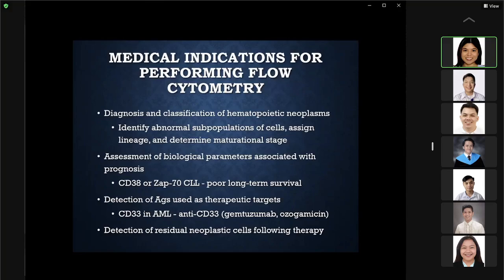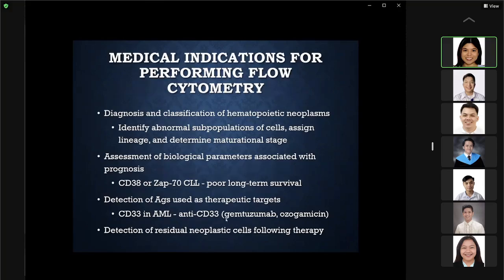Assessment of biological parameters associated with prognosis. For example, CD38 or ZAP70 in chronic lymphocytic leukemia is a poor long-term survival indicator, so you know that your patient has a poor survival rate. Detection of antigens used as therapeutic targets, again this is your targeted therapy. If you identify the CD33 antigen in AML, then you can use antibodies against CD33 in the form of gemtuzumab ozogamicin.